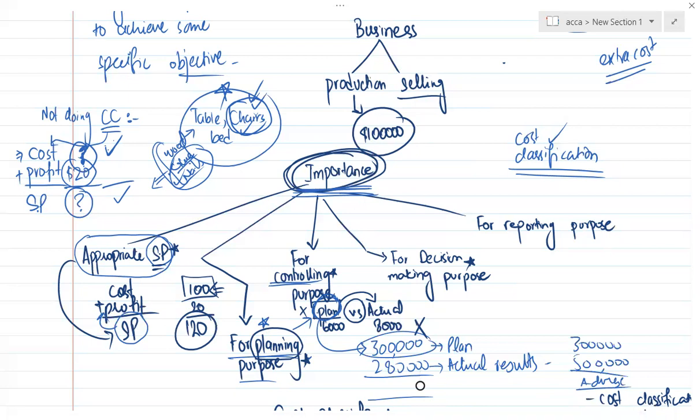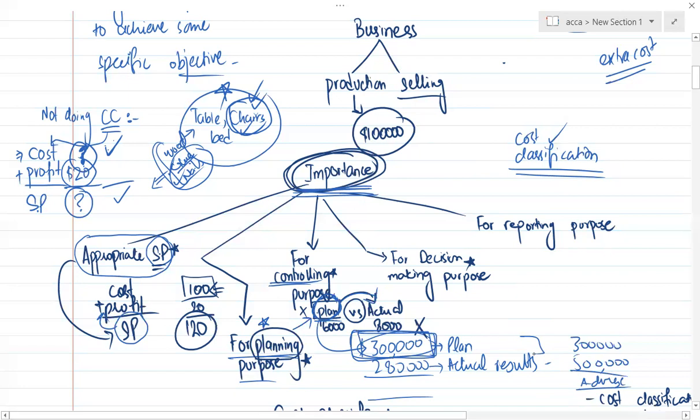And if I am not planning anything good, how can I compare it with actual results? If I don't know how to calculate this 3 lakh, how would I compare these things and make targets for my managers? So if you are doing cost classification, you can achieve the controlling purpose. But if you are not, the controlling purpose wouldn't be achieved, and this would affect your business.